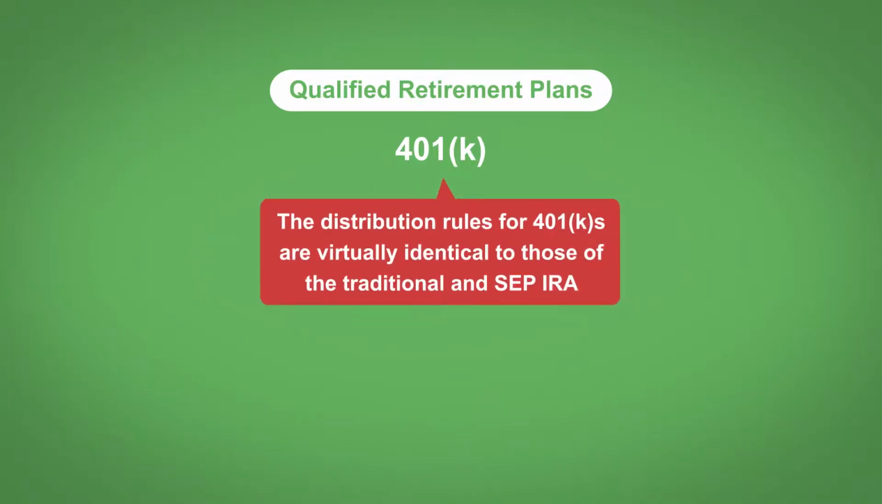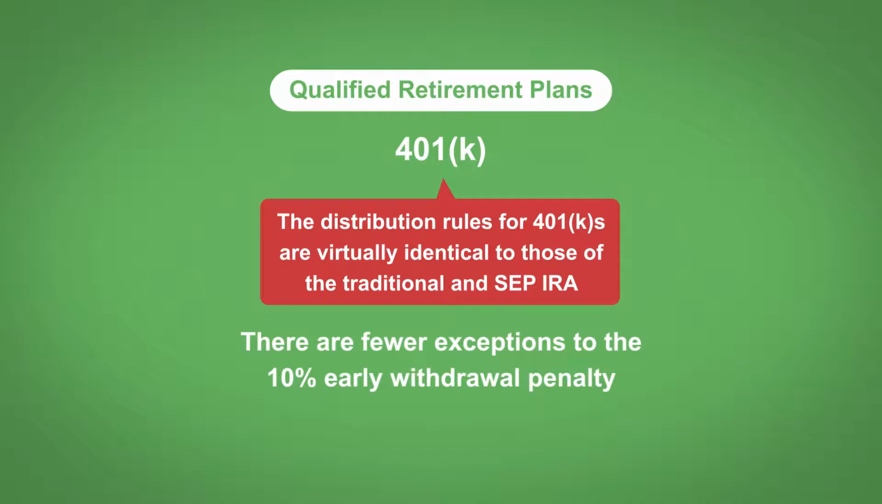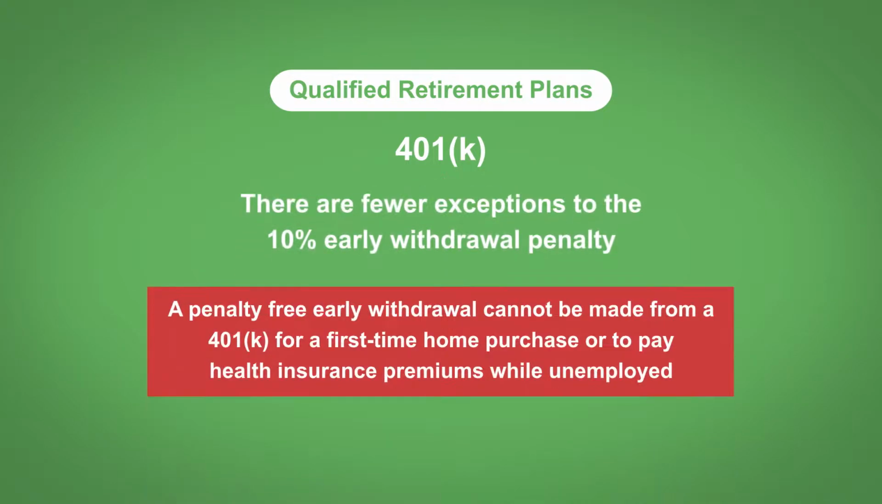The distribution rules for the 401(k) are virtually identical to those for the traditional and SEP IRAs, except that there are fewer exceptions to the 10% early withdrawal penalty. For example, a penalty-free early withdrawal cannot be made from a 401(k) for a first-time home purchase or to pay health insurance premiums while unemployed.